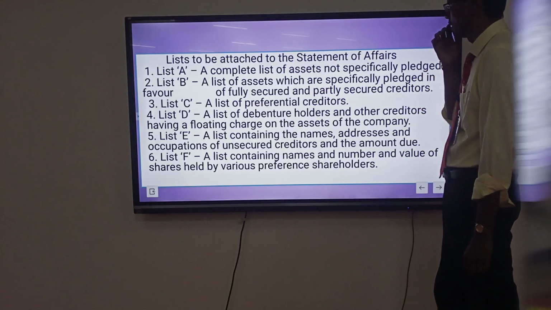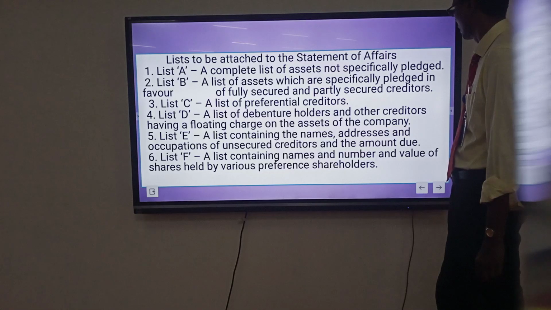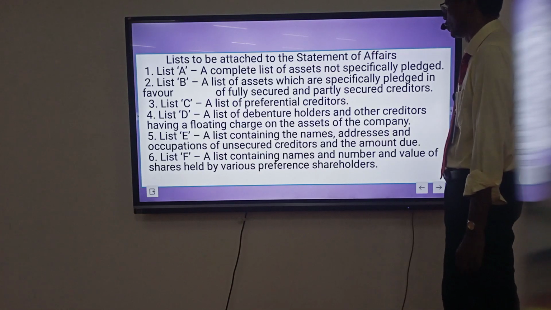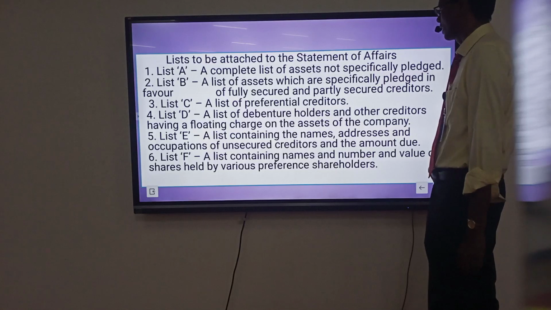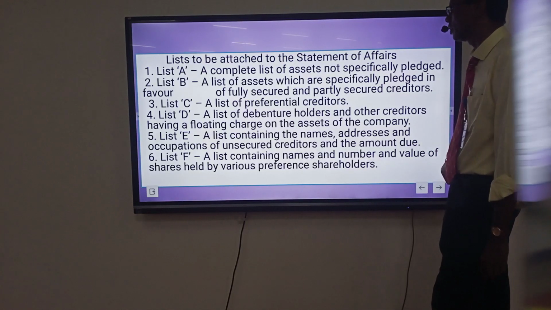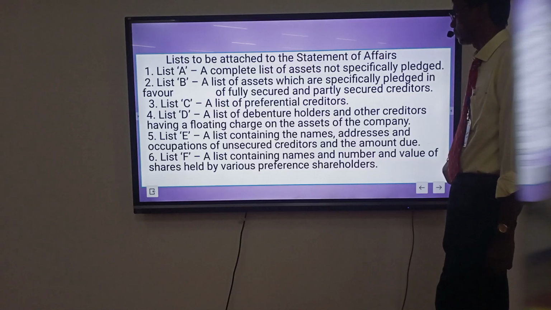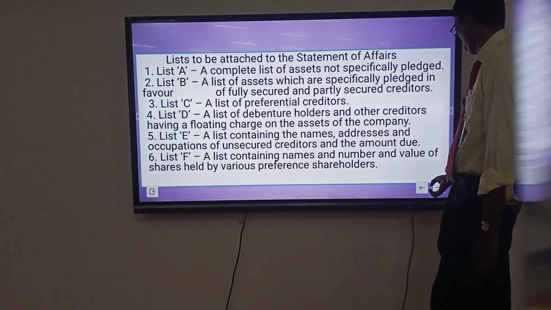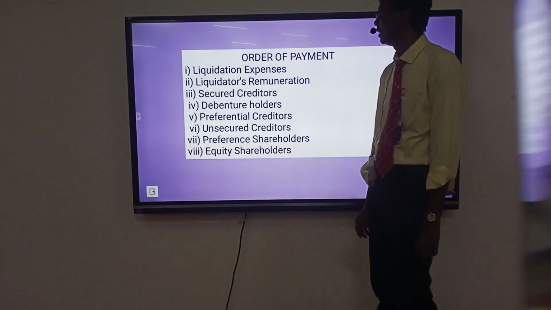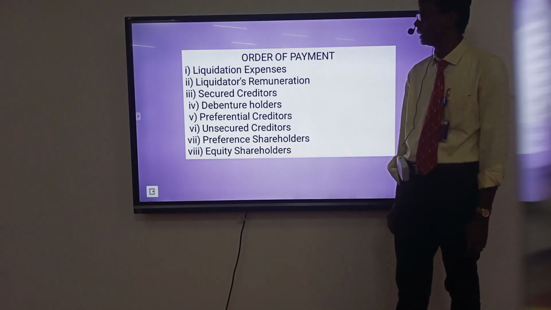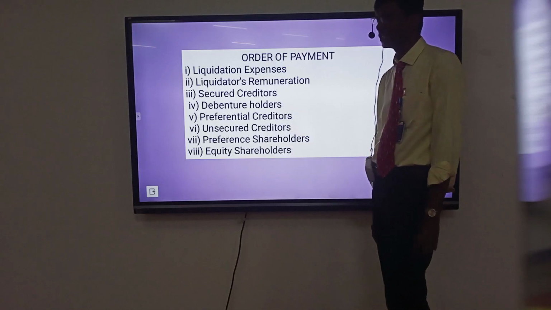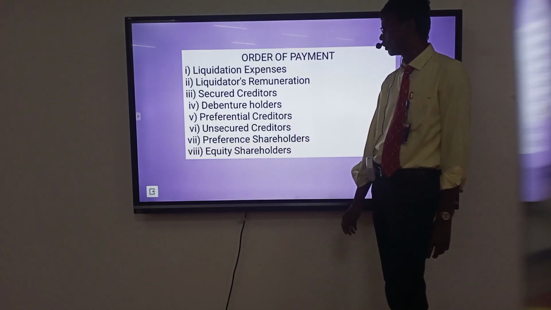List E, a list containing the names, addresses and occupations of unsecured creditors and the amount due. List F, a list containing the names, number and value of shares held by various preferred shareholders. Order of payment: liquidation expenses, liquidator remuneration, secured creditor, debenture holder, preferential creditor, unsecured creditor, preferred shareholders, equity shareholders.